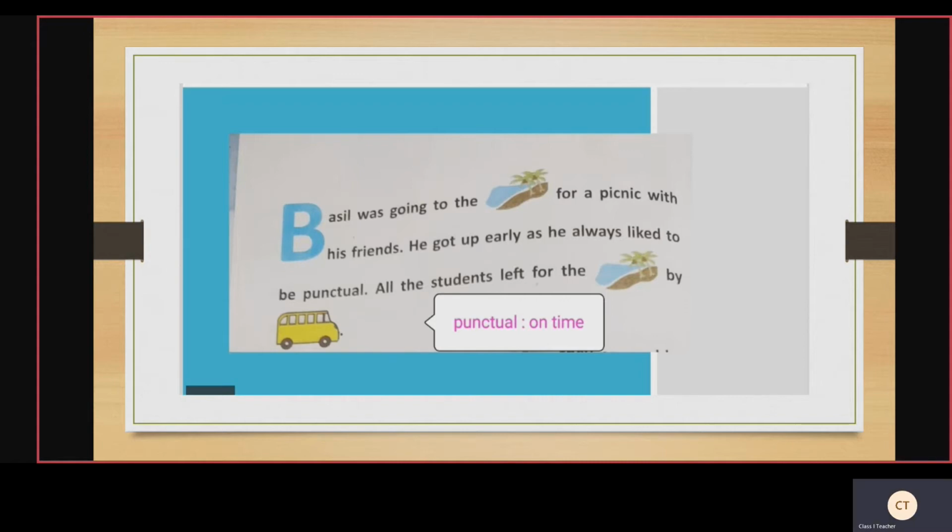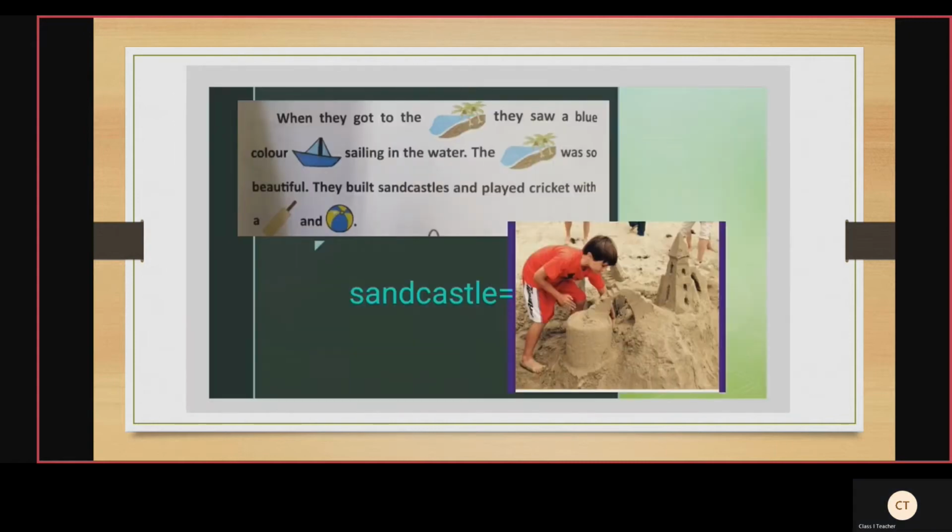All the students left for the, by, the continuation, children. By bus. When they got to the dash, they saw a blue color dash sailing in the water. Here the picture is given.